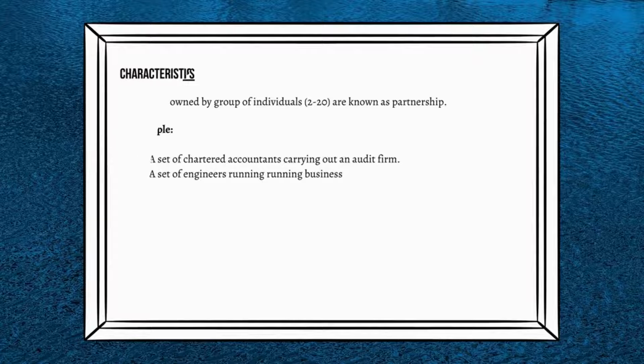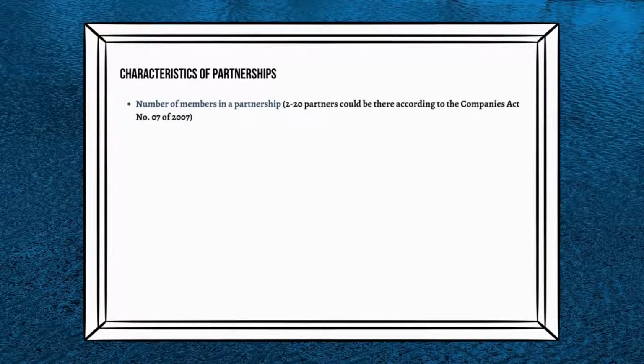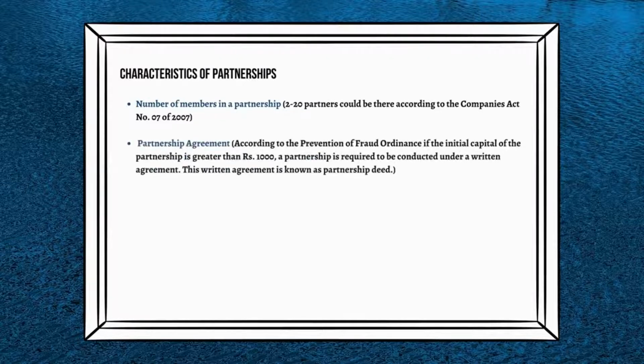Let's see the characteristics of a partnership business, for you to get a clear understanding about it. The following special characteristics can be seen in partnerships compared to other business organizations. Number of members in a partnership: there should be a minimum of 2 members and a maximum of 20 members according to the Companies Act No. 07 of 2007. Partnership agreement: the agreement among the partners when starting the business is known as the partnership agreement. This agreement can be written or oral.